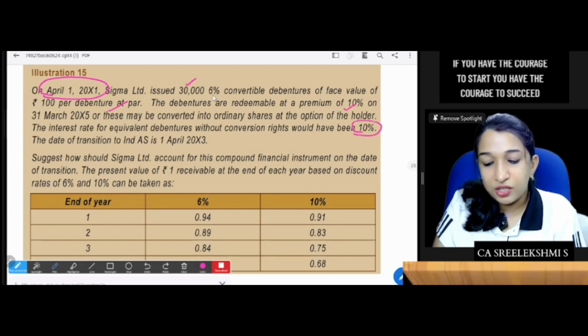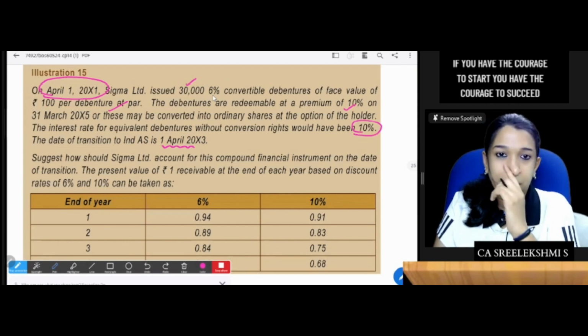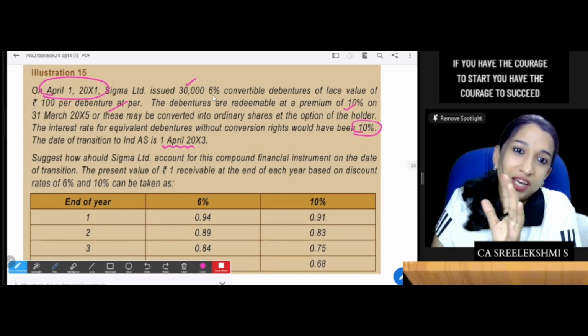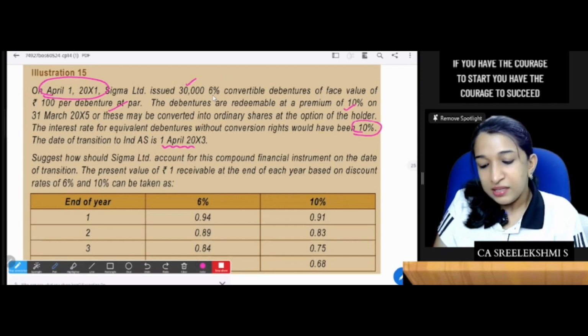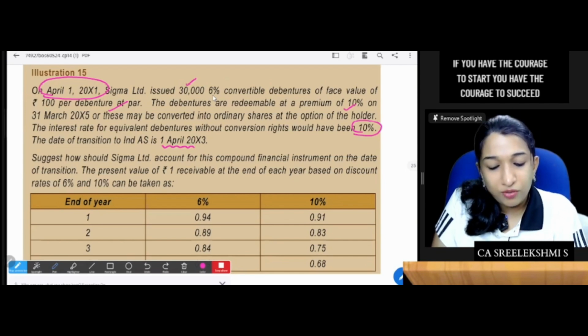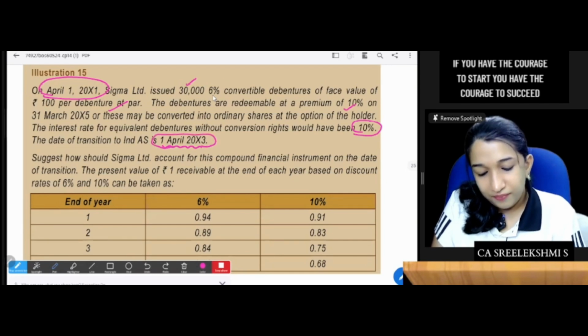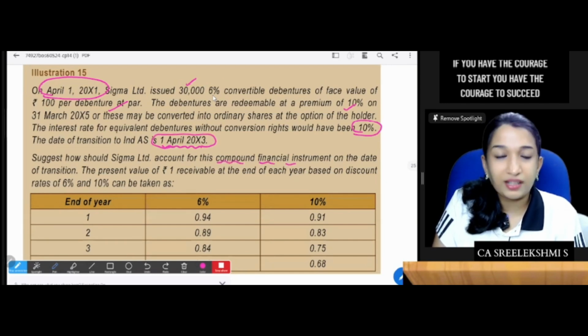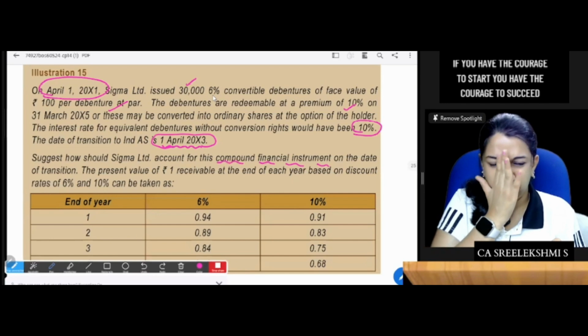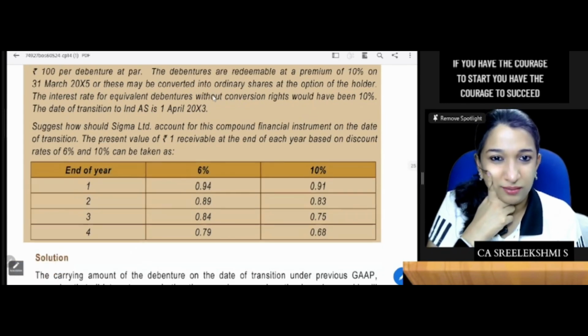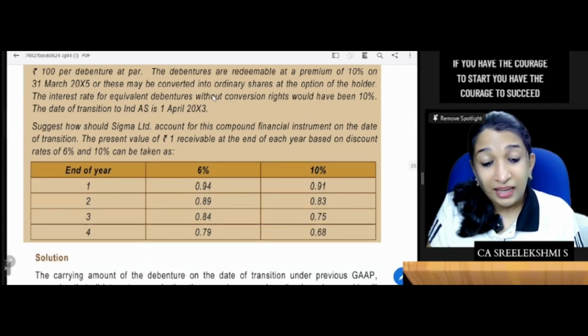Date of transition is 1st April 2013. So 2 years before, you have already issued the debentures. How should Sigma Limited account for this compound financial instrument? And they have given 6% discounting factors and 10% discounting factors. Okay, so how should you do the accounting?